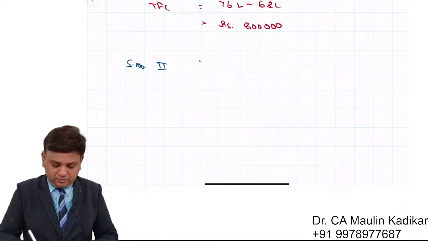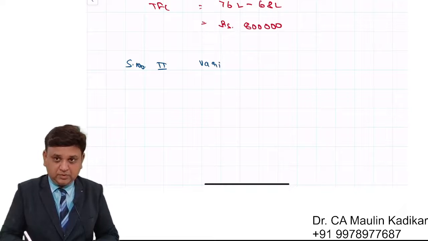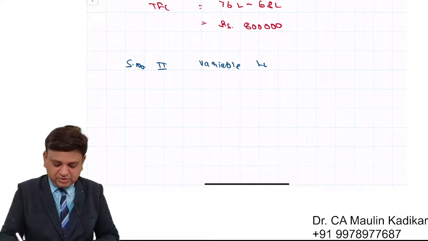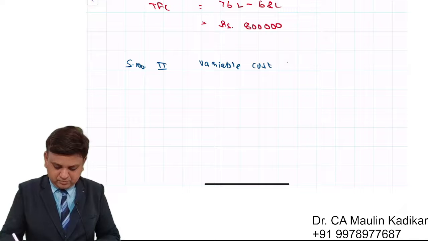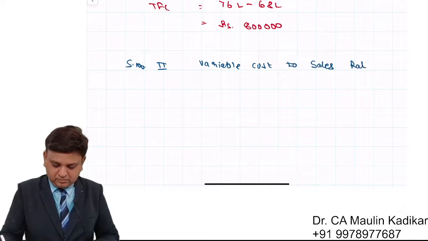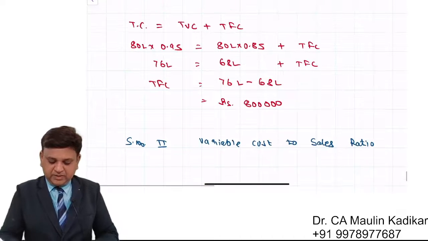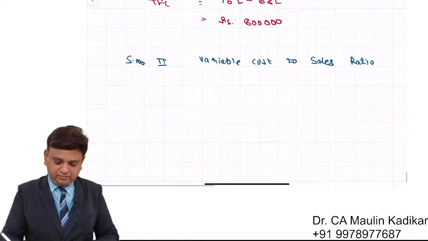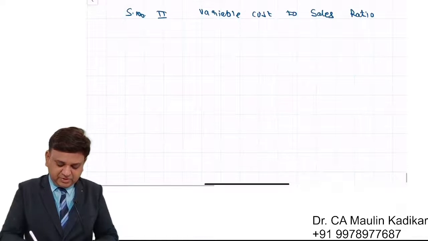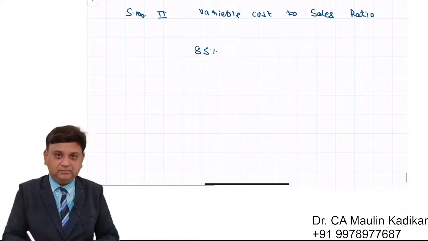Step number 2, variable cost to sales ratio. Dear students, we can see variable cost is 85% of the revenue. So we can mention over here 85%.